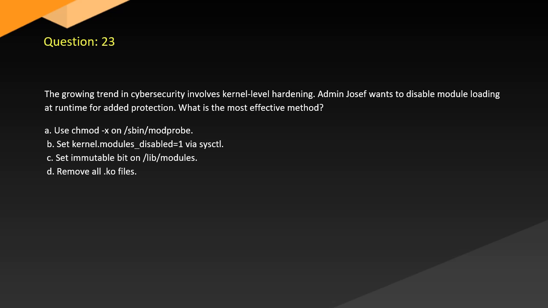Question 23. The growing trend in cybersecurity involves kernel-level hardening. Admin Joseph wants to disable module loading at runtime for added protection. What is the most effective method? A. Bchmod, modprobe spin probe. B. Set kernel.modules_disabled equals 1 via sysctl. C. Set immutable bit on lib/modules. D. Remove all .ko files.